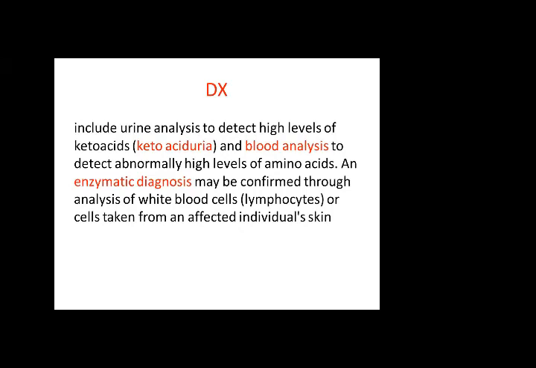Diagnosis is made by analysis of the urine and plasma. You can detect high levels of ketoaciduria, and by blood analysis, there will be abnormally high levels of these amino acids. And enzymatic diagnosis may be confirmed through the analysis of white blood cells, lymphocytes, or cells taken from an affected individual's skin.